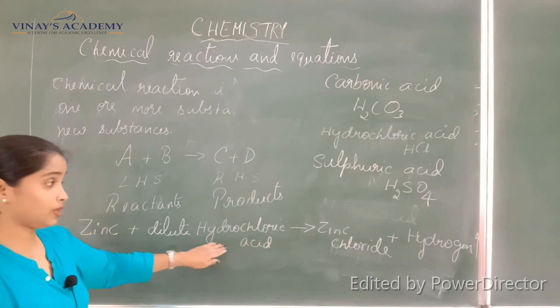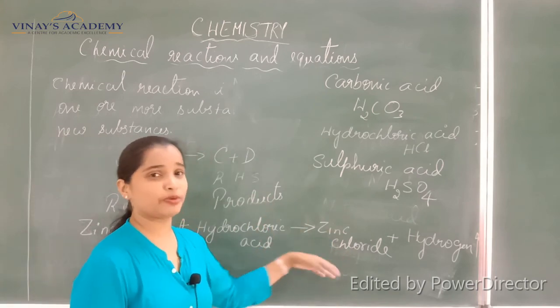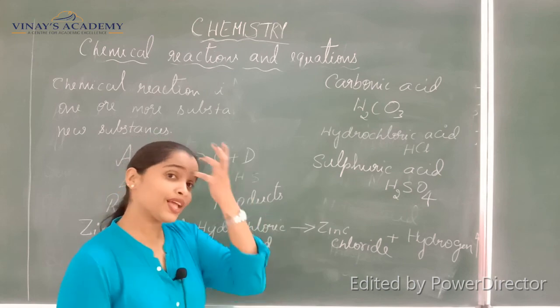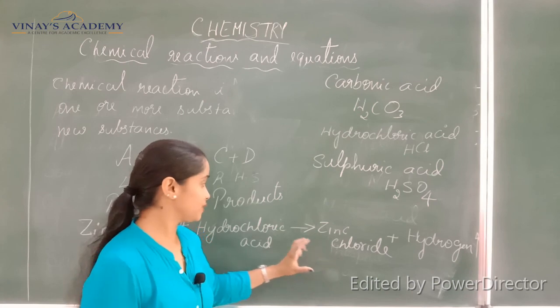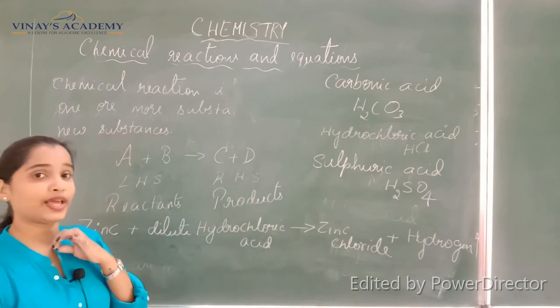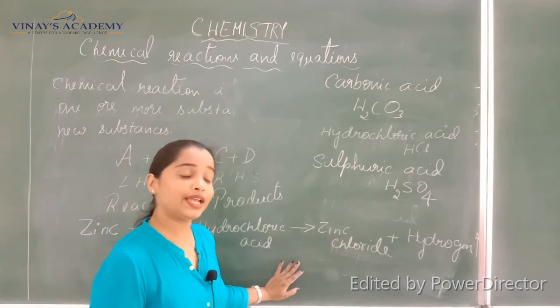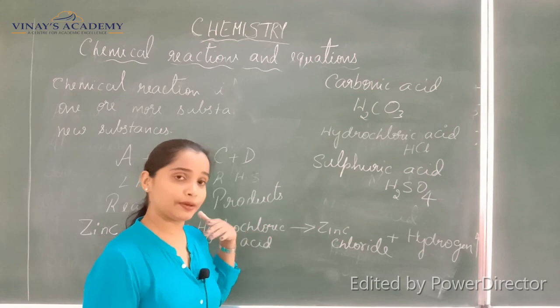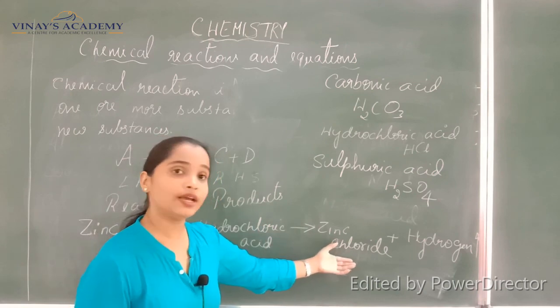So how is this zinc chloride formed, how to make out that only this product has to be formed from these two reactants? I know that is the common question that you have in your mind. Don't worry about that. In detail I will make you understand how to write the compound.